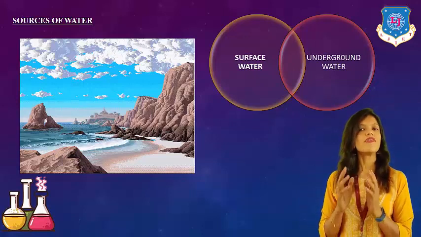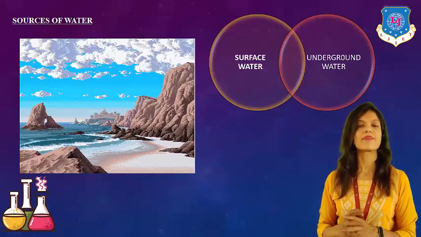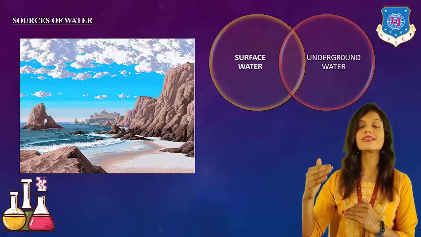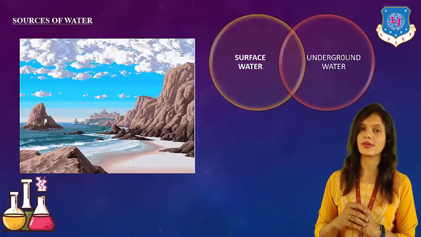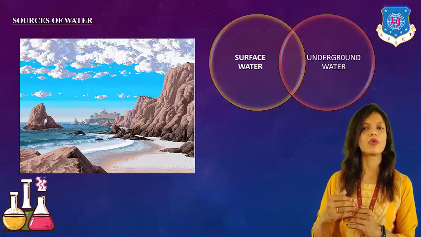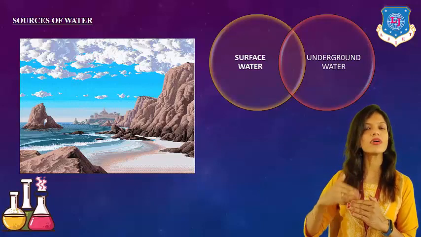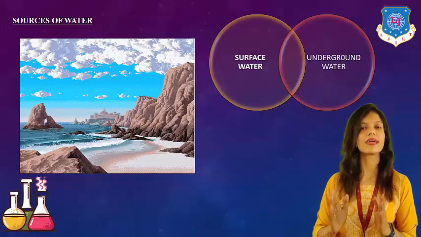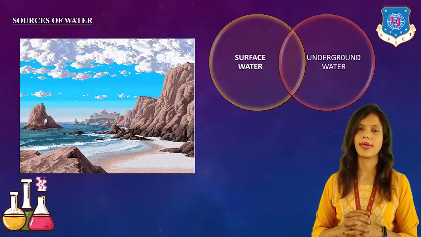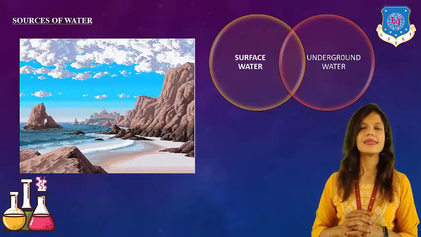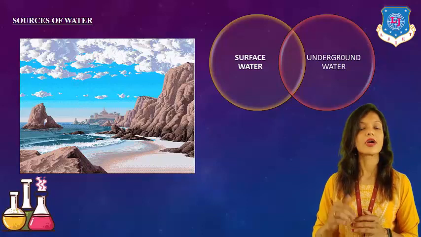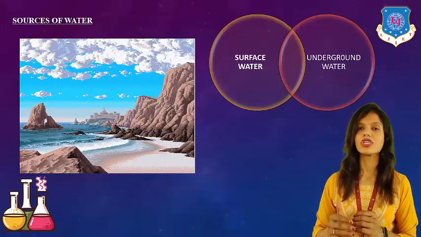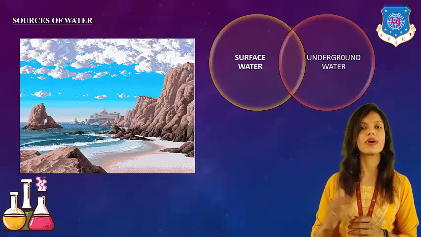If we find it above the Earth's surface, then it is referred to as surface water. And if we find such water below the Earth's surface, then it is referred to as underground water. Now, let's take a look at the examples of surface water and of underground water.